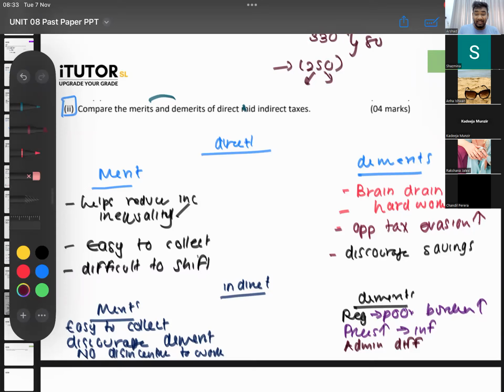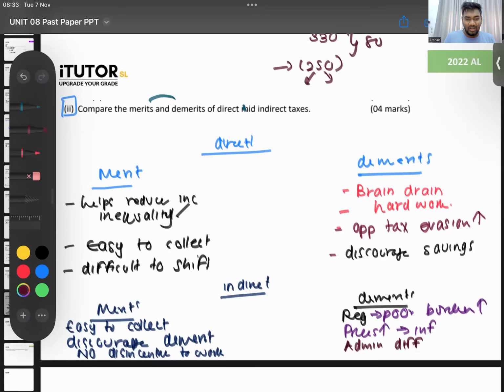Is that okay? So you don't have to give a lot of points. Since it's a 4-mark question, 2 to 3 points per thing is more than enough. Here also, if you want, you can put it in a table. Maybe the marking scheme has it in a table. You can give it in point form. Okay.